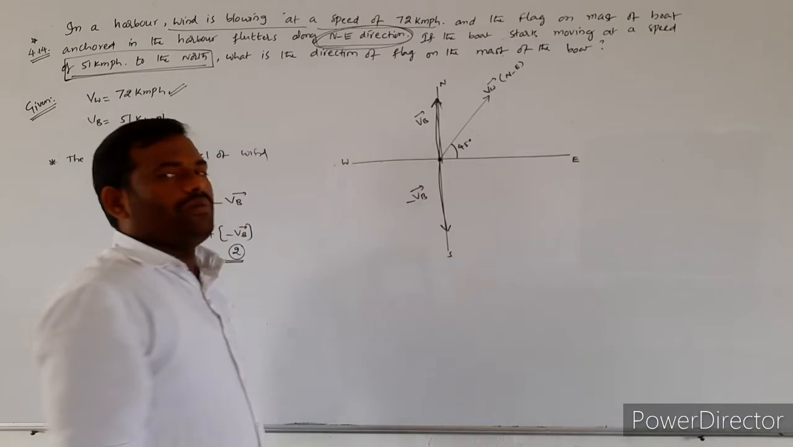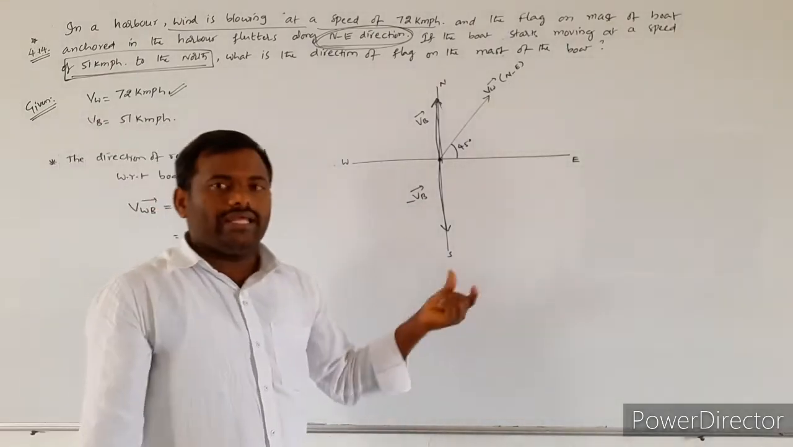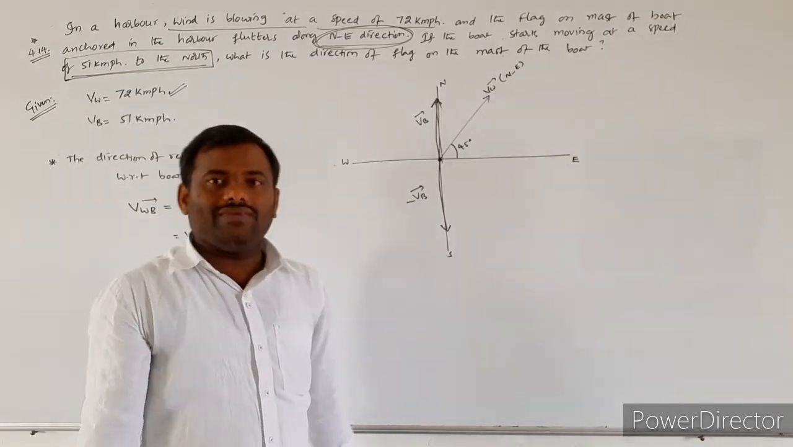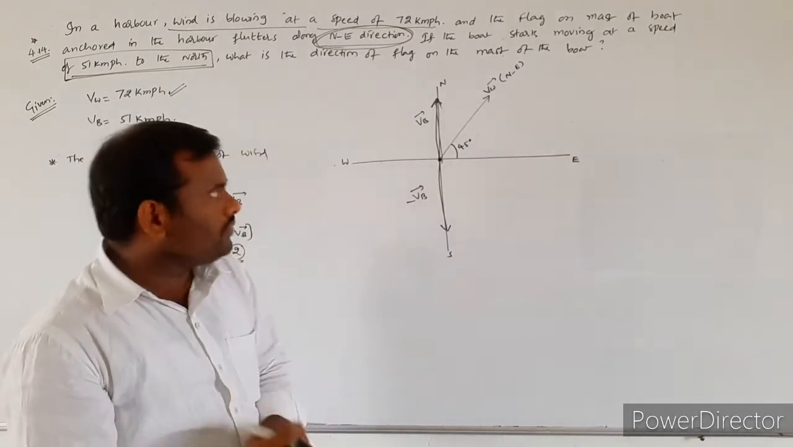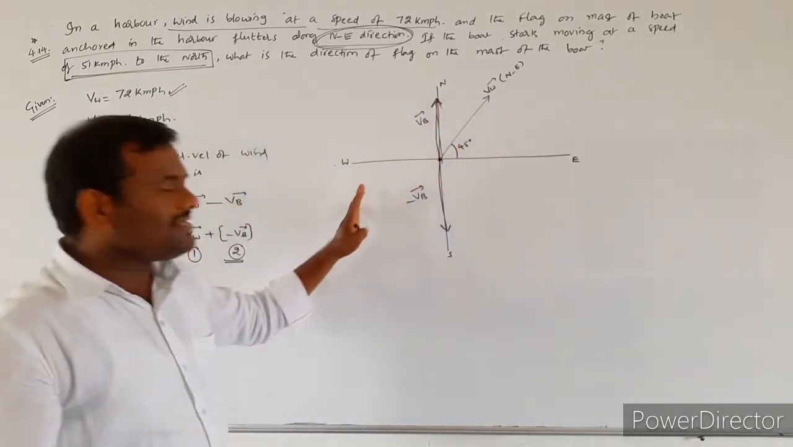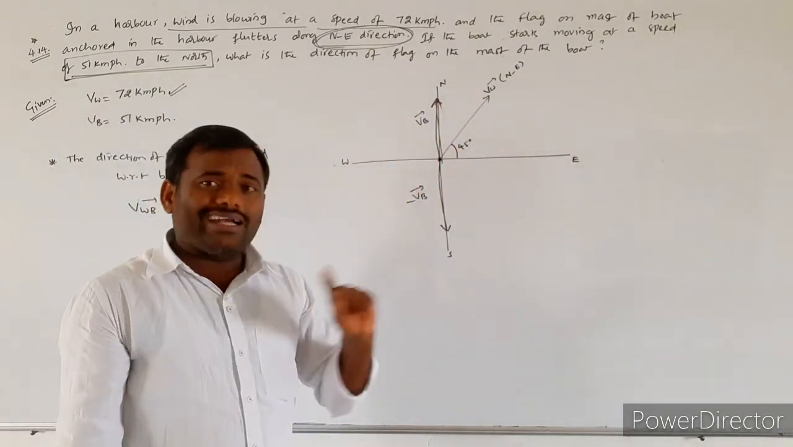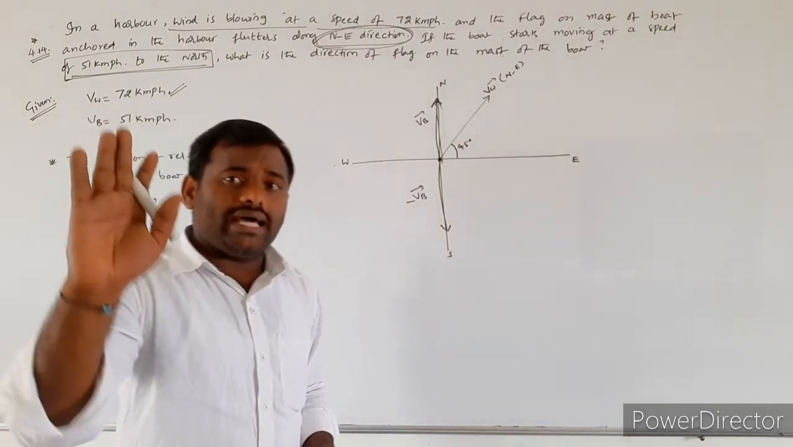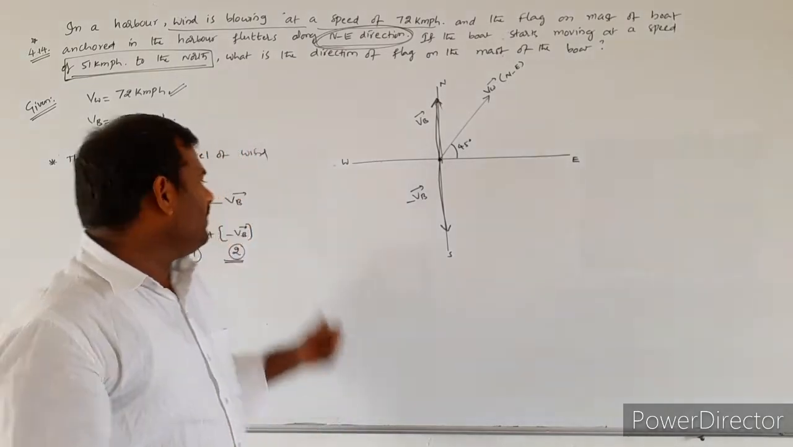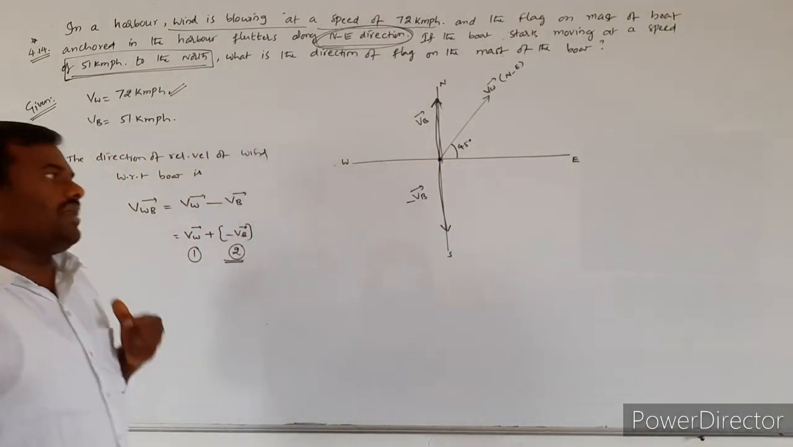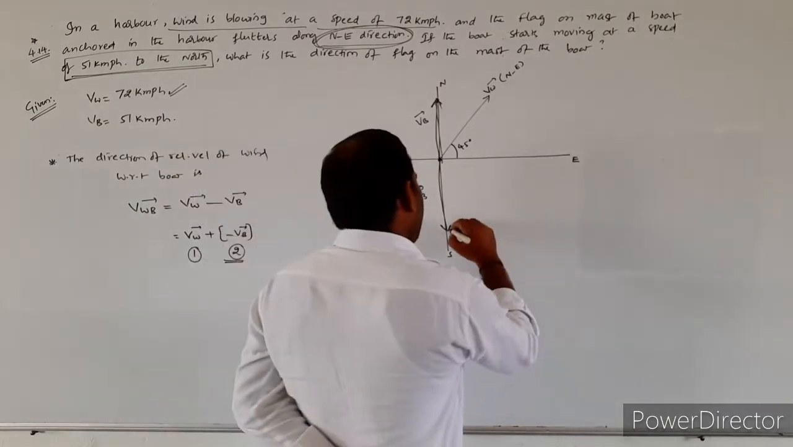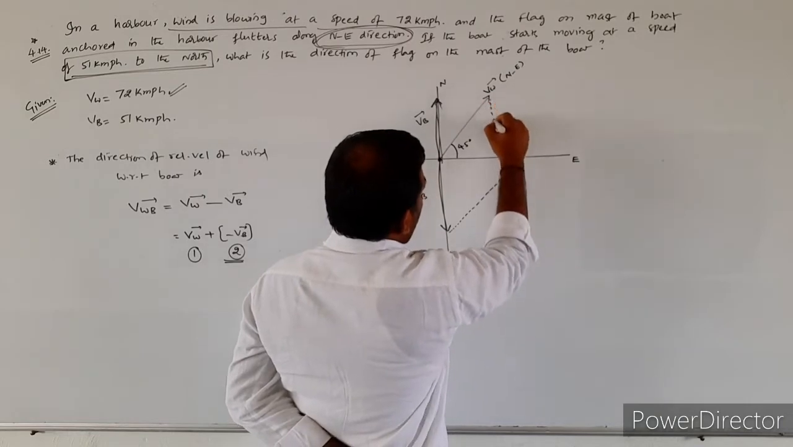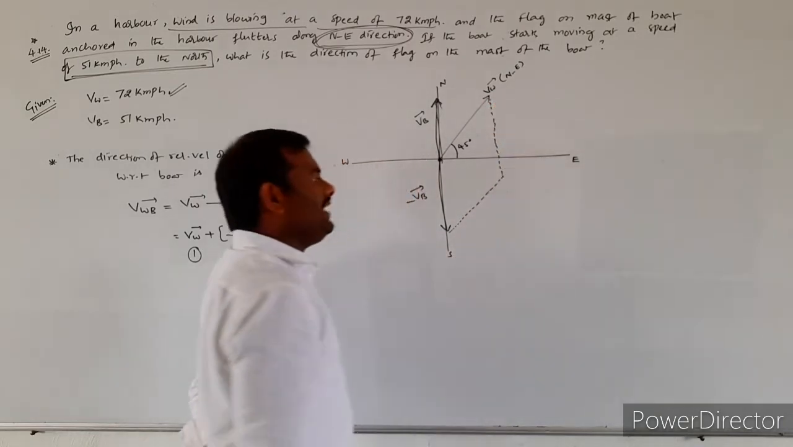So minus VB bar is indicating the negative vector of the velocity of the boat. Now I got the first vector and the second vector. Here they are not asking the magnitude of the relative velocity. They are asking only the direction of the resultant vector. So I am using the parallelogram law of vectors for finding the direction of the resultant.